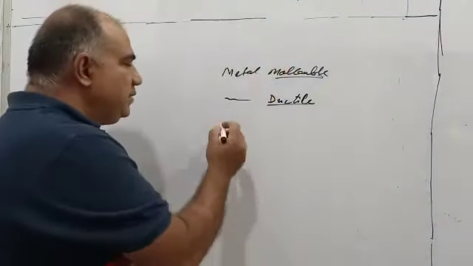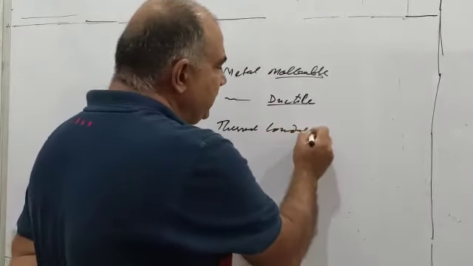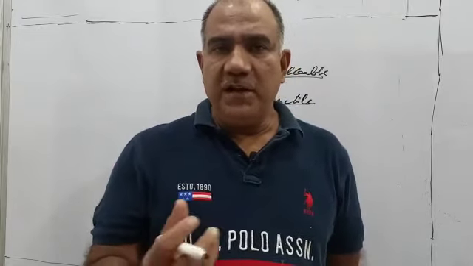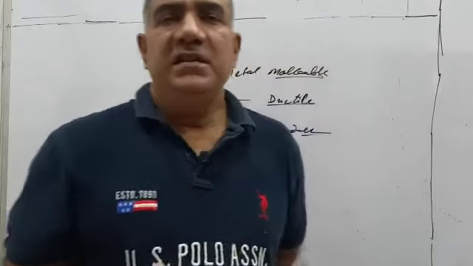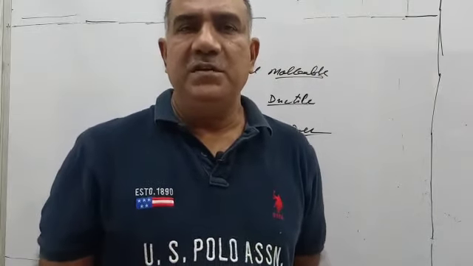After this we will talk about thermal conductivity. Most of the metals are very good conductors of heat. Silver is the best conductor of heat, followed by copper and aluminium. We have utensils made of copper and aluminium in the kitchen, while silver, being very costly, we avoid. These utensils are made of copper and aluminium because they are very good conductors of heat.